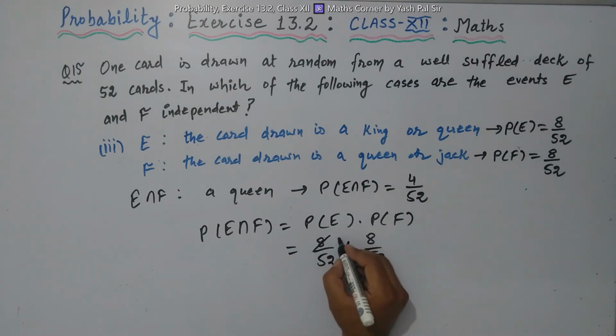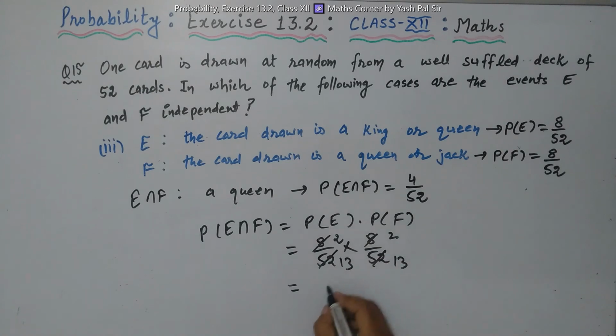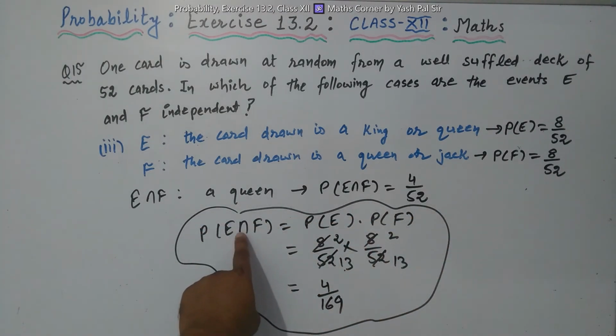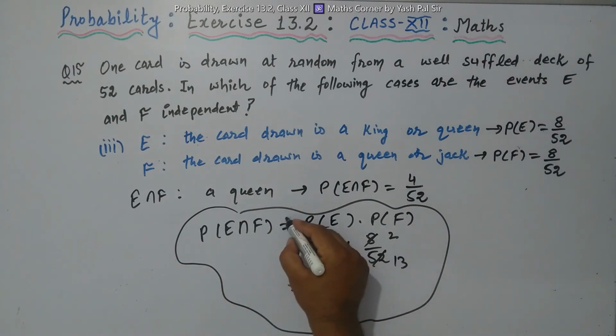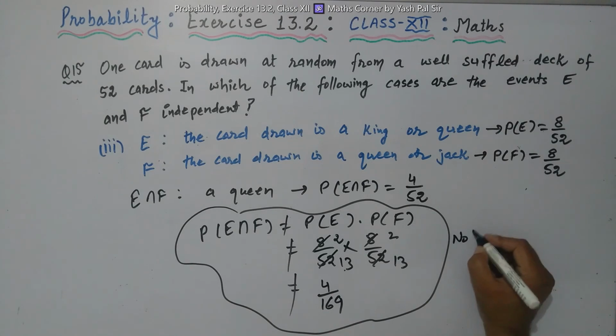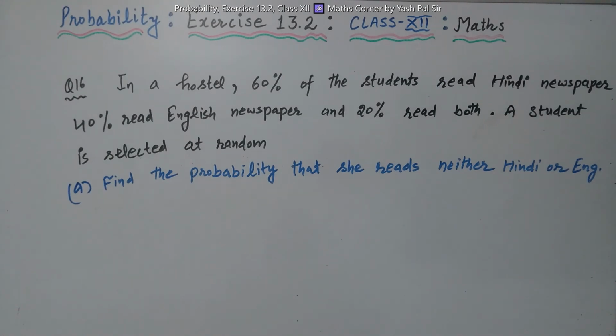This can be written as 4 2s are 8, 13. So 2 into 2, 4 upon 13 into 13, 169. So this is not true. That is, probability of E intersection F is not equal to probability of E into probability of F. So E and F are not independent events.